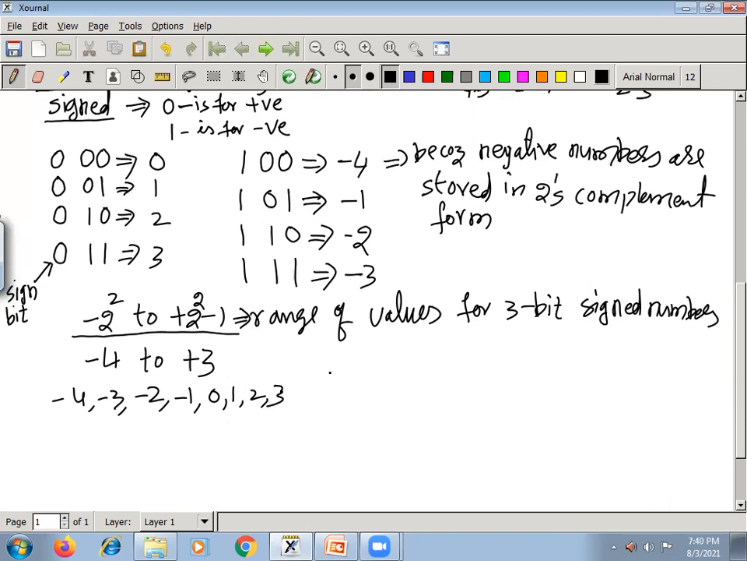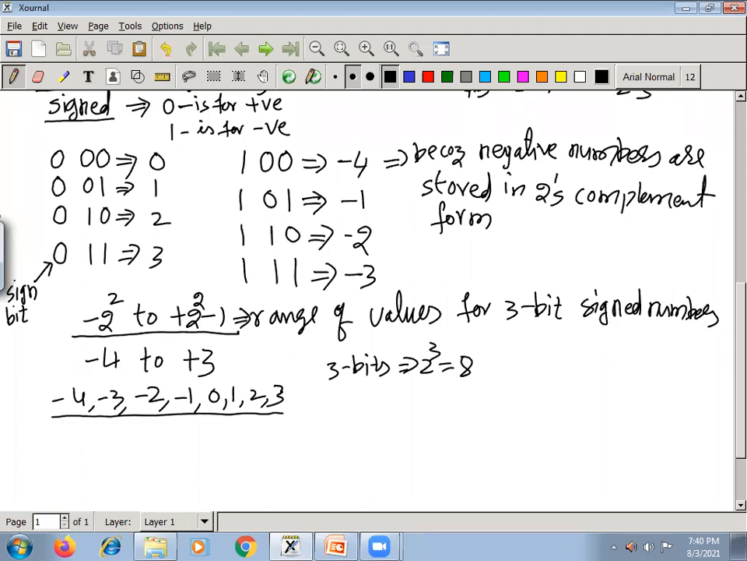So I said when you have 3 bits, how many numbers you can store? 2 power 3 numbers you can store. 2 power 3 is 8 numbers. So these are the 8 numbers that can be stored using 3-bit signed numbers. Is it okay? Right. Now, 3-bit signed means what is the formula? -2 power 2 to +2 power 2 -1.